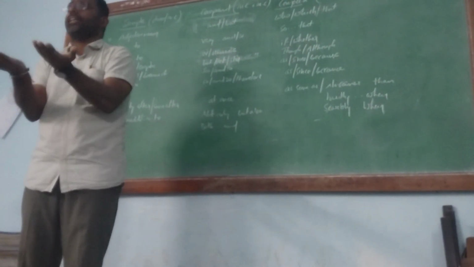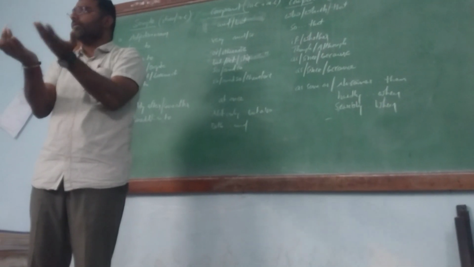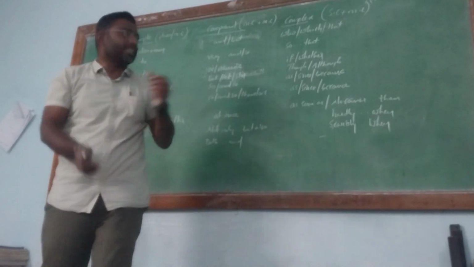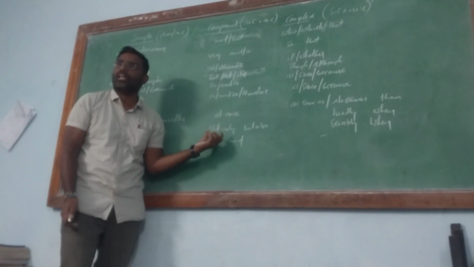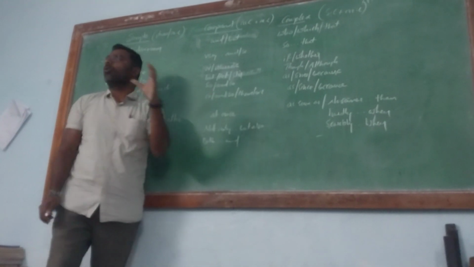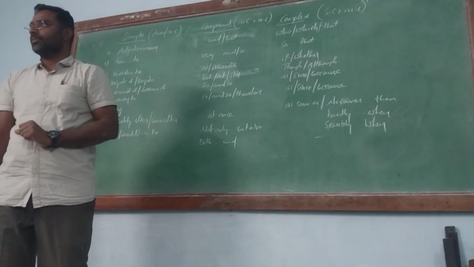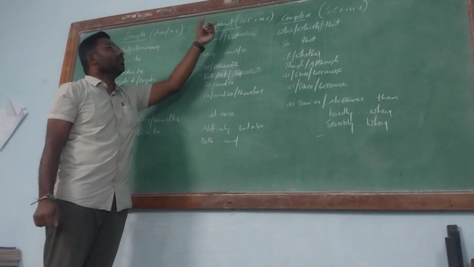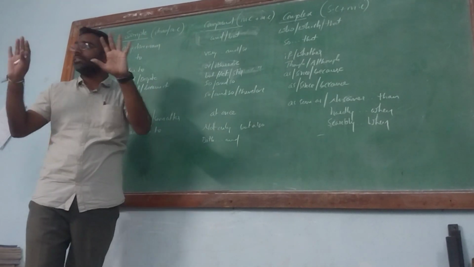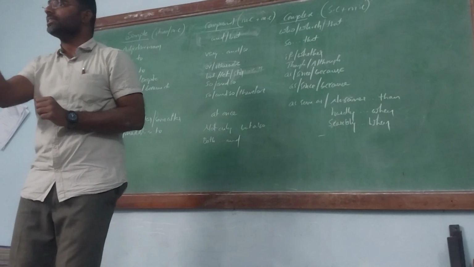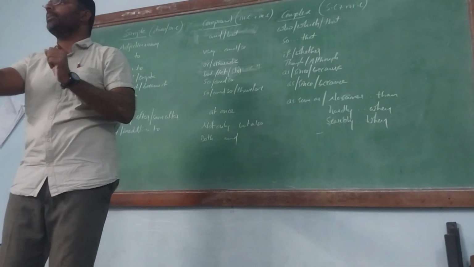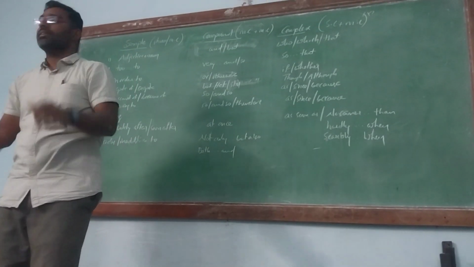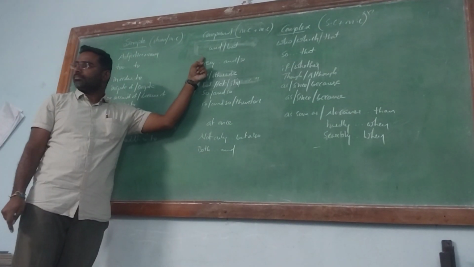The conjunction means joining. Understand, the word which joins one sentence to another sentence is called a conjunction. These words only connect two main clauses, so that's why they are called coordinative conjunctions. The statement in which coordinative conjunctions are used is called a compound sentence. Compound is nothing but two main clauses. Main clause means the clause which gives a complete meaning. It doesn't depend on another part of the sentence. That is called a compound sentence.